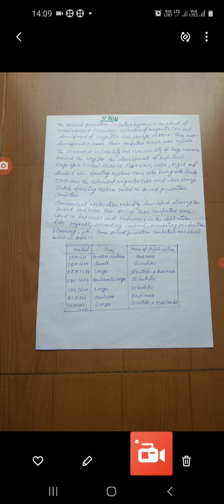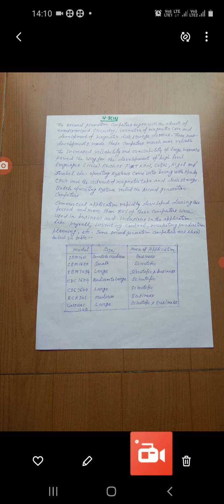Some second generation computers are shown below in the table. See the table here, the column for model, we have a column for size, and we have a column for area of applications. So there is model IBM 1401, size very small to medium, and area of application is business. Similarly, we have IBM 1620, small, scientific application, IBM 7094, large size and area of application is scientific and business.